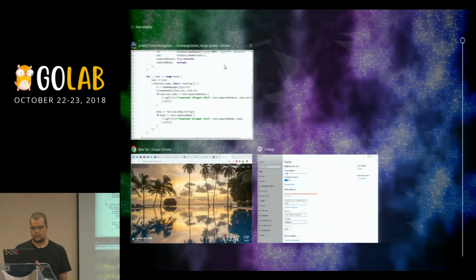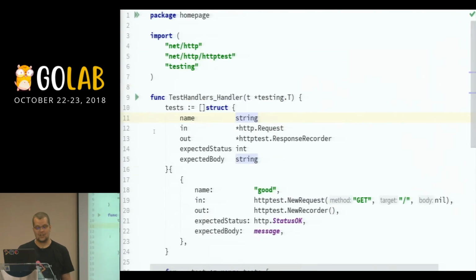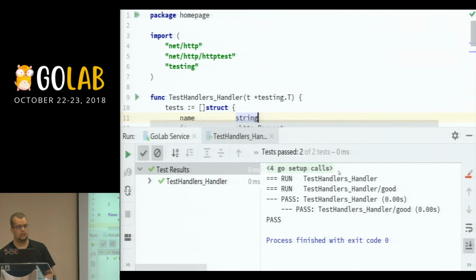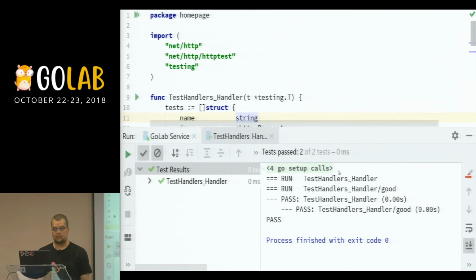Can I add more tests? Sure, I can, but I think we're running out of time. I can run this to see that it actually works. And it takes a while to compile. But the point is that now I have a structure which I can use and replicate to other tests as well. I can write tests that fail intentionally, and I can do so with either touching the dependencies that I have or not, right? So now if I look at this one, I can see that my test handler run, and the subtest named good run as well. So everything is good and green.